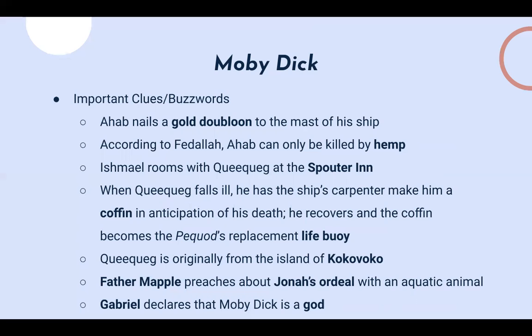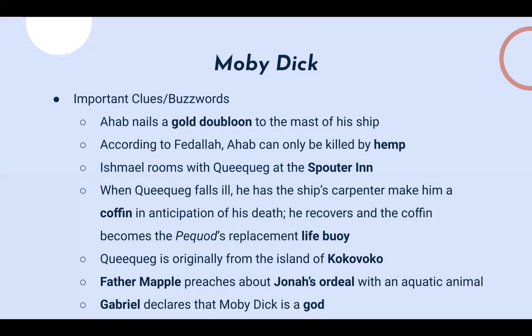So at some point in the journey, Queequeg gets sick, and he tells the ship's carpenter to make him a coffin, in anticipation of his death. But he never actually dies. He gets better, and the coffin becomes the Pequod's replacement life buoy. At the end of the story, when the ship is destroyed, Queequeg finds the coffin, and he floats on the coffin. So it's sort of ironic in a way that the coffin was made, but Queequeg never actually died. But that coffin actually helps save Ishmael at the end.